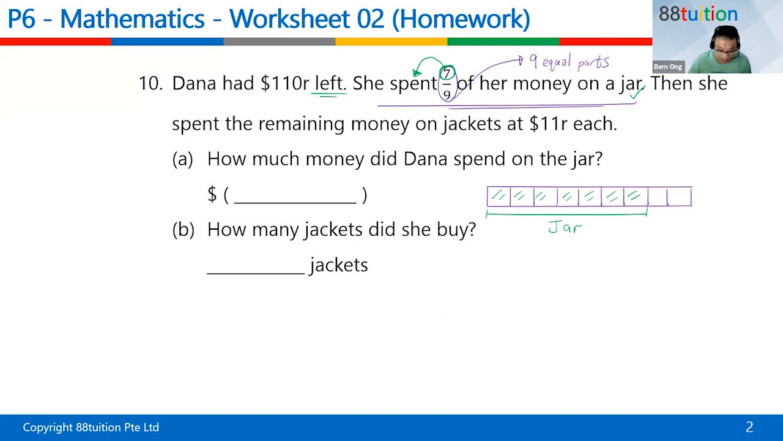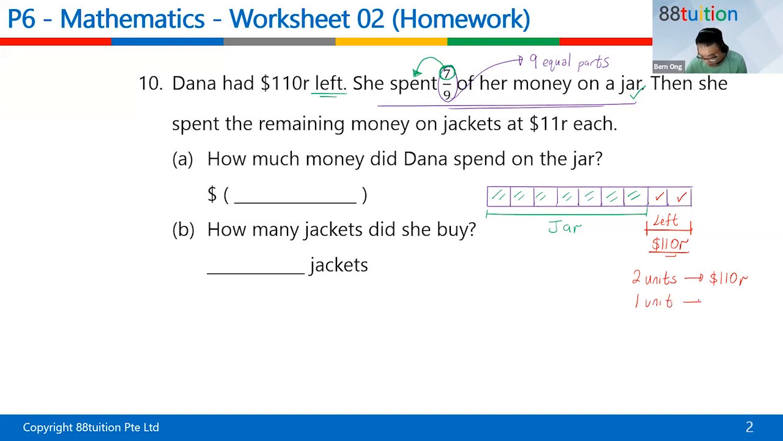She had $110 left. Where is the left? This is the left. This portion is the left, and this one can be written as $110. Down here got 2 units, so you can actually go and find out what is 1 unit. The 2 units represent $110. How to find 1 unit?